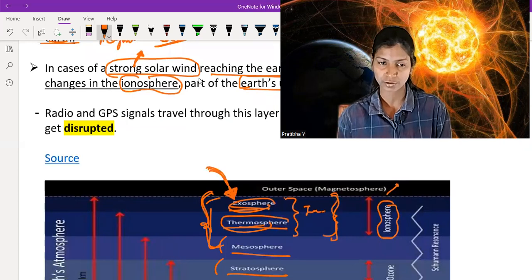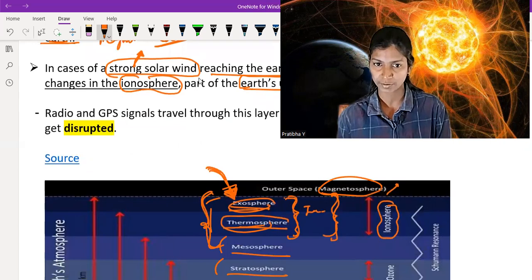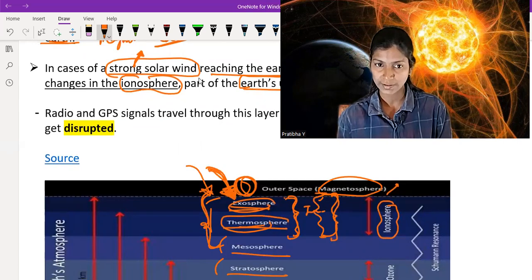When strong solar wind hits the magnetosphere, changes also occur in the ionosphere, because below the magnetosphere is the ionosphere. If it is not that strong, it impacts only the magnetosphere. But if solar winds are strong, changes occur also in the ionosphere.